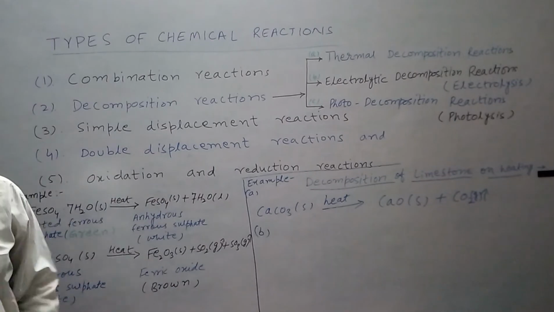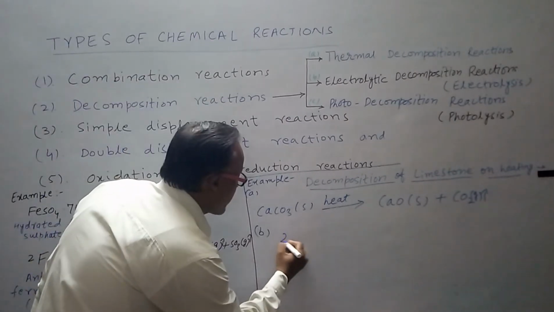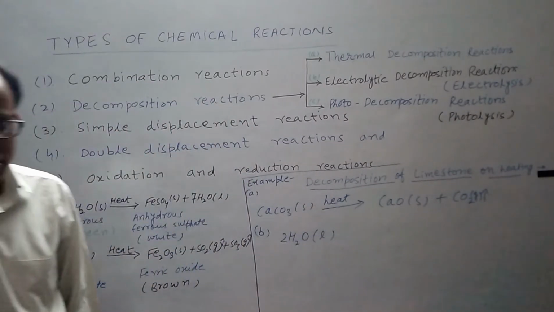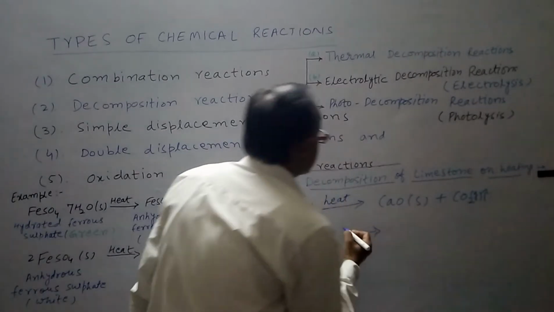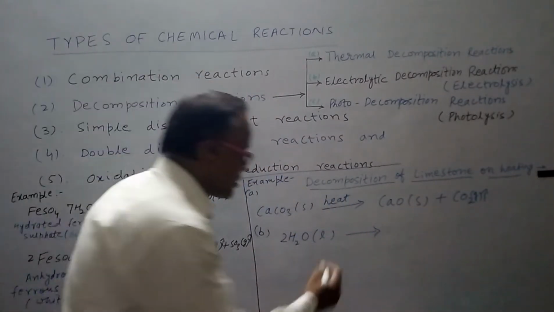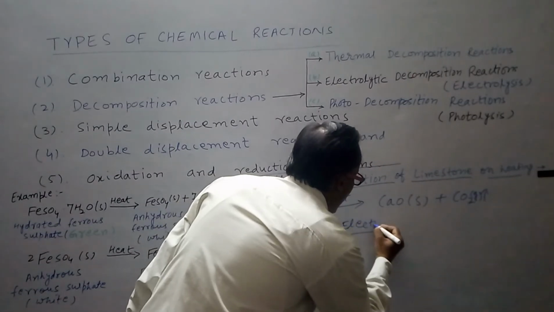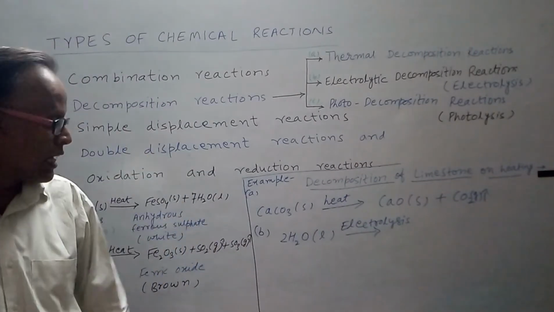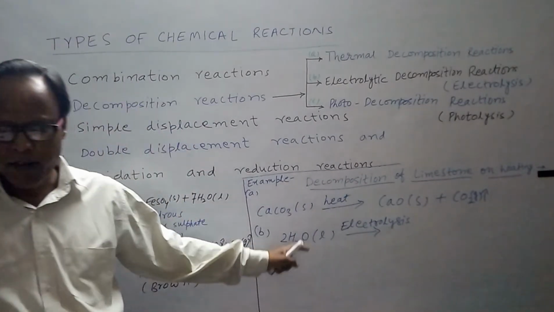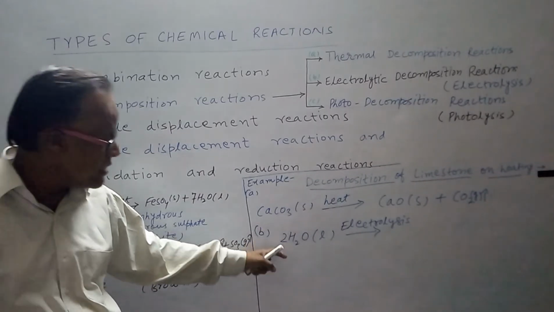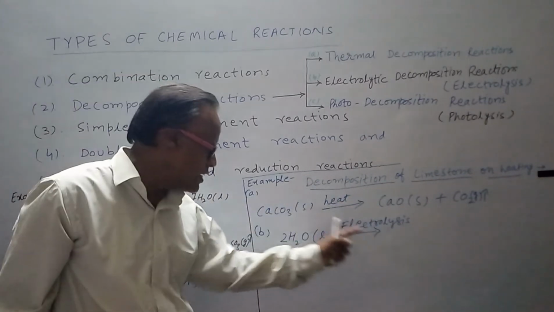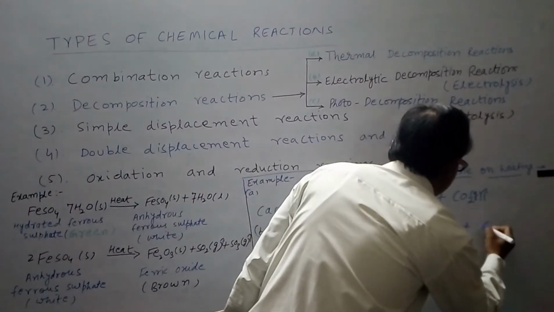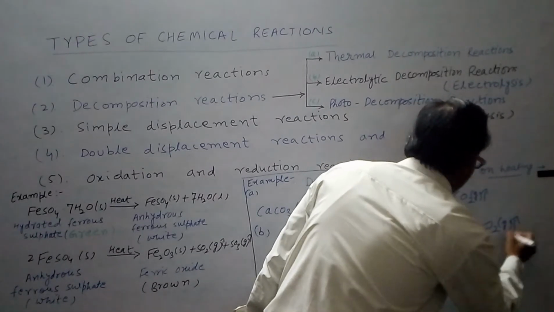So if we take acidified water, I will explain after some time why we take acidified water. So we take acidified water and pass the electric current, meaning the process is electrolysis. Which process will we take here? Electrolysis, meaning we have to pass electric current through it. So what have you taken? Not pure water, but acidified water. When the electric current is passed, it is decomposed into hydrogen gas and oxygen gas, and its ratio